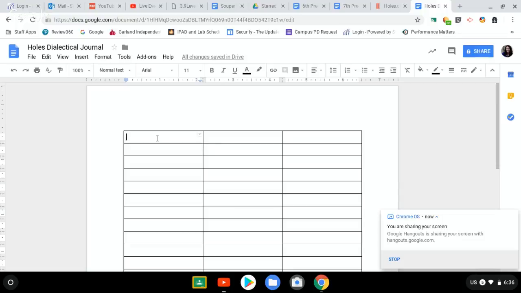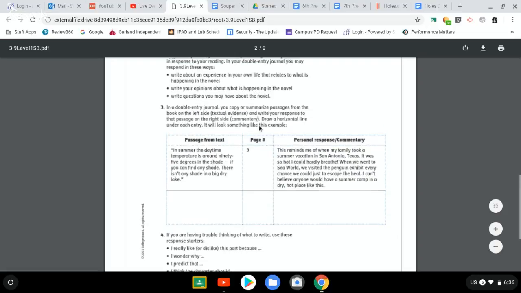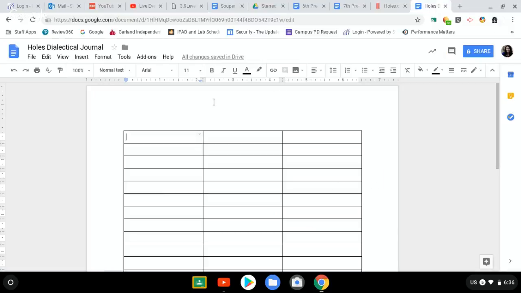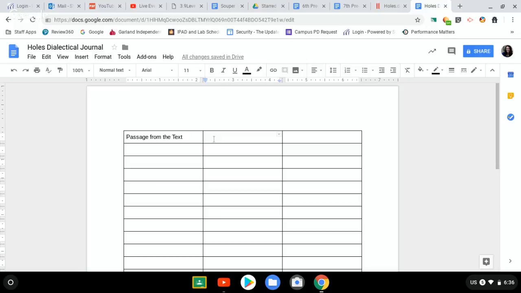Now, if you follow the format that's in Springboard, which, by the way, is on page 221, you want to make it look exactly like this. So we're going to title it Passage from the Text. And then we're going to go back and reference this. We're going to put page number, but also put chapter too. So you're going to do chapter number, and then you will write in the page number.